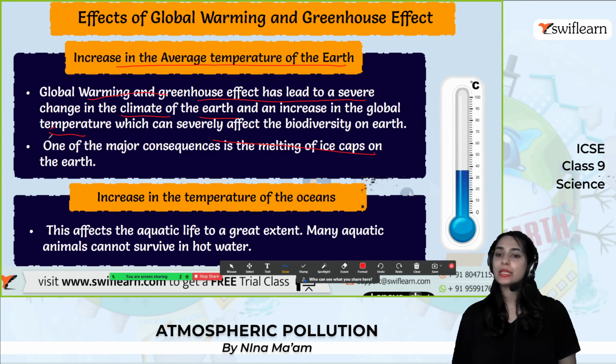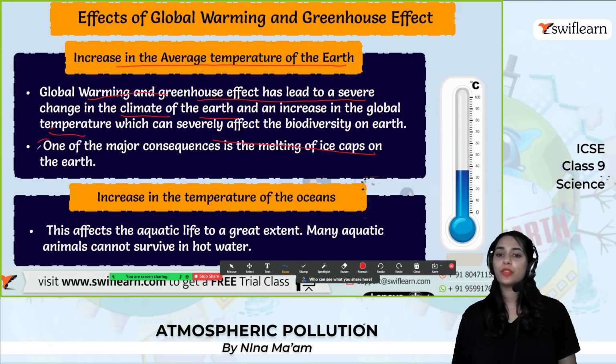The next one, one of the major consequences, is the melting of ice caps on the earth. So these are the two main effects of global warming and the greenhouse effect. This affects aquatic life to a great extent. Many aquatic animals cannot survive in hot water, right? So they will die obviously. That is why there are endangered species.